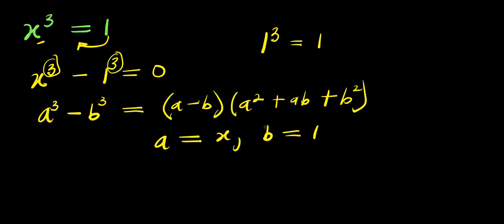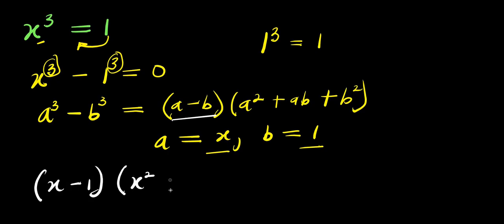So what we are going to do will be to insert these values for a and b in this identity. So for a minus b, we have x minus 1 times x squared plus x times 1 plus 1 power 2, and this equals 0.